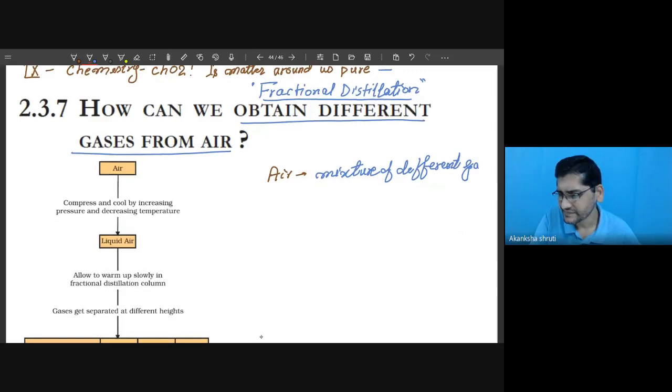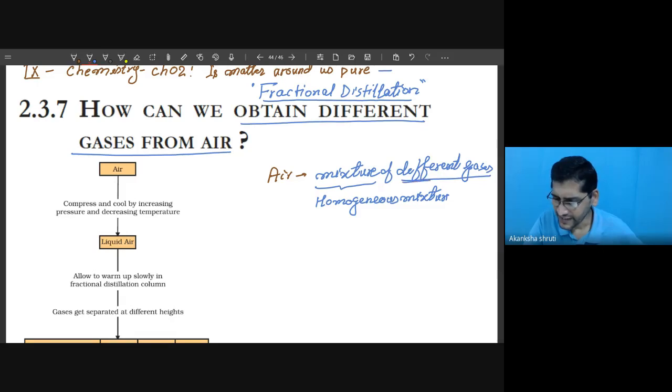If we observe carefully, these different gases are different elements present in gaseous form, in molecular form, in air.